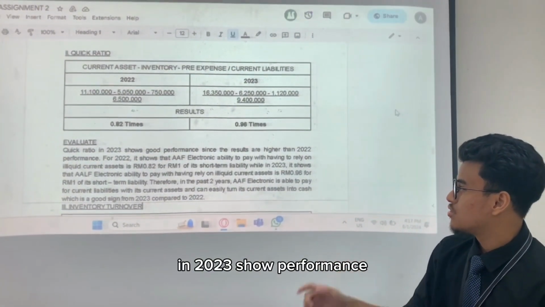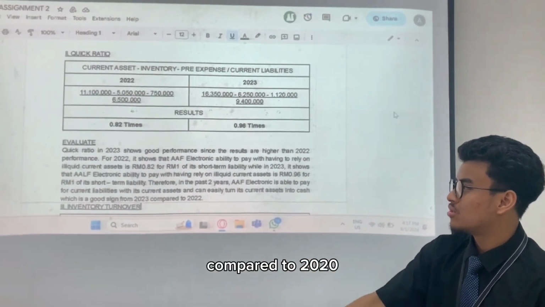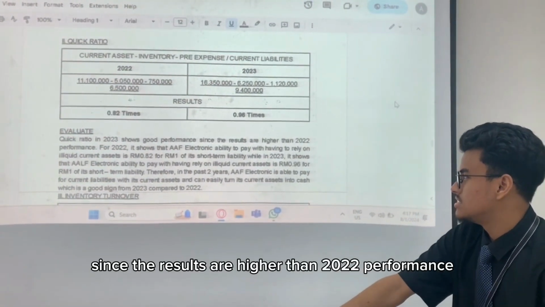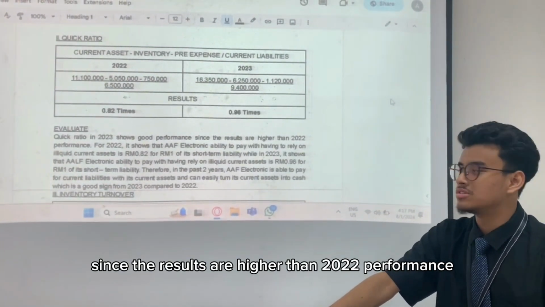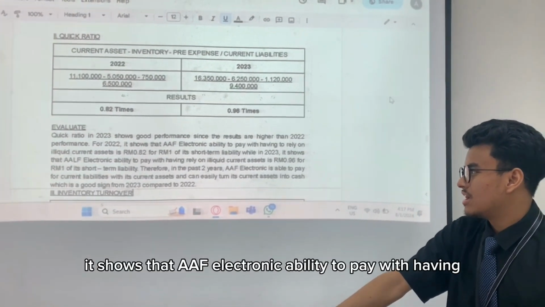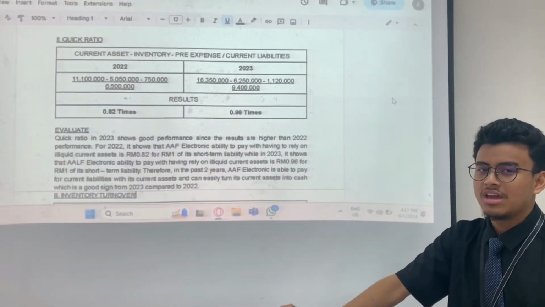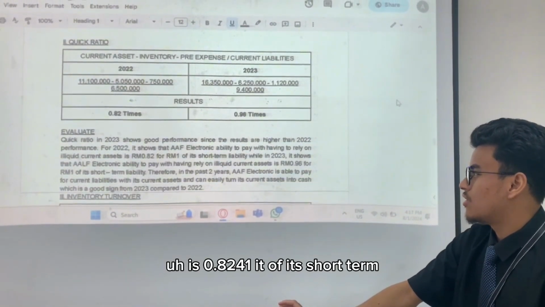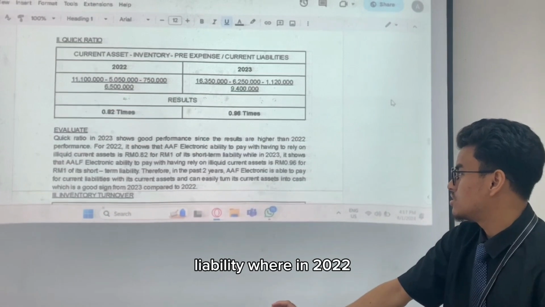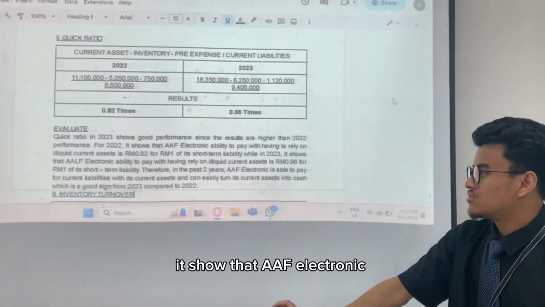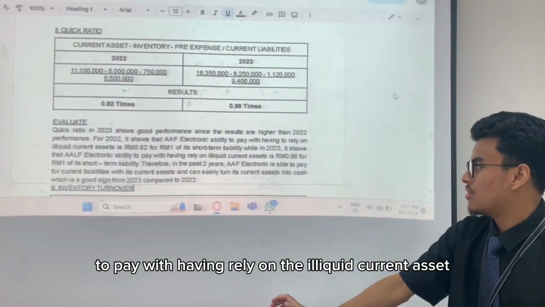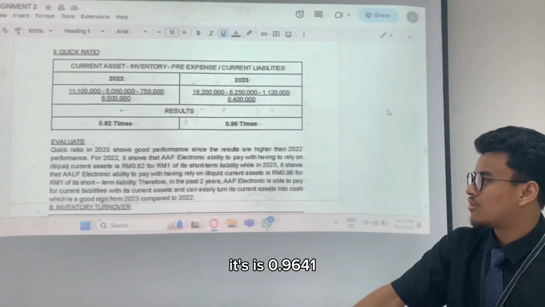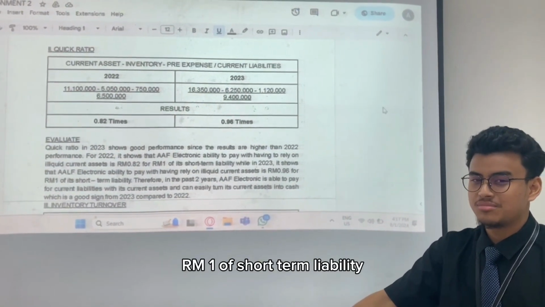In 2023, it showed good performance compared to 2022. So for everything, the ratio in 2023 shows good performance since the results are higher than 2022 performance. For 2022, it shows that AF Electronic's ability to pay, with its liquid current asset, is 0.8241 of its short-term liability, while in 2023, it is 0.96 for RM1 of its short-term liability.